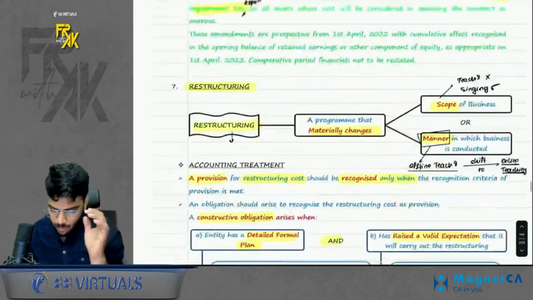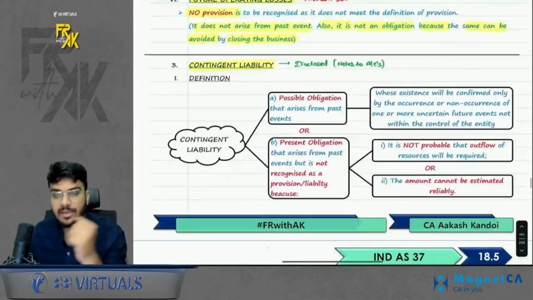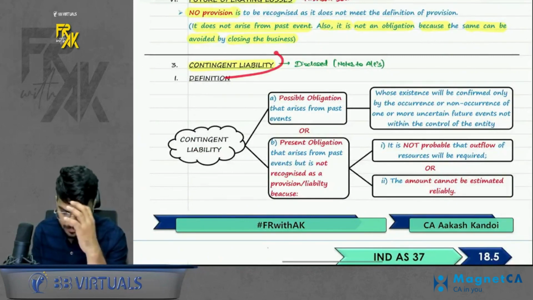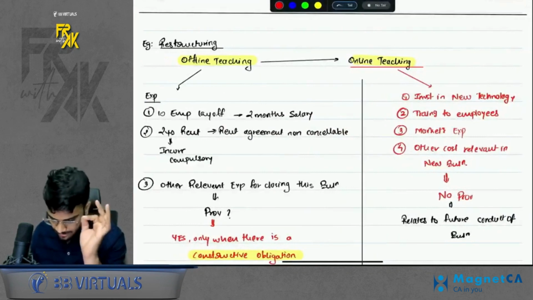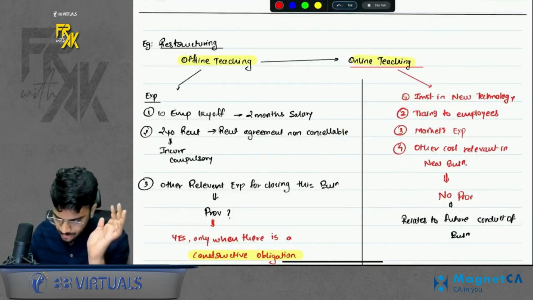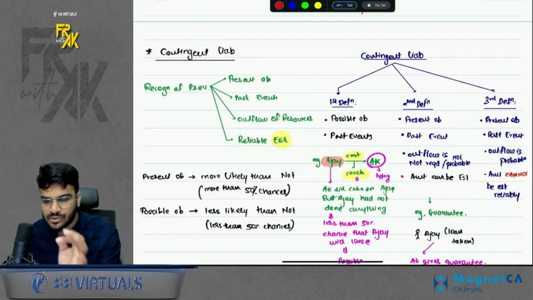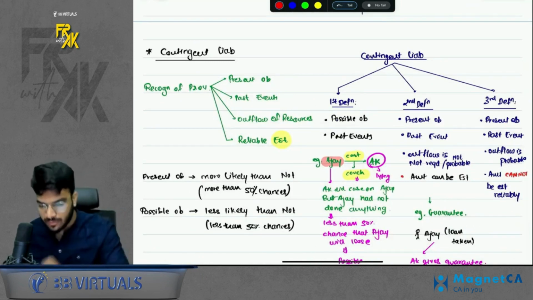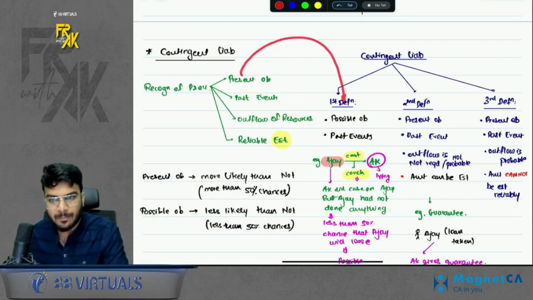Chalo. Now the two remaining points were, one was contingent liability. Do remember, contingent liability is never recorded, it is only disclosed. But there are three definitions for contingent liability. What are those three definitions? Let me discuss this very, very quickly. So this definition is linked with the recognition criteria of provision. Remember the recognition of provision: present obligation, past event, outflow, and reliable estimate. Once any one condition is not fulfilled, it becomes a contingent liability.